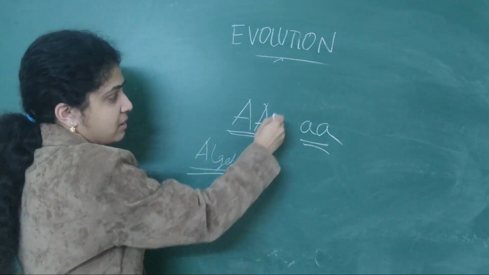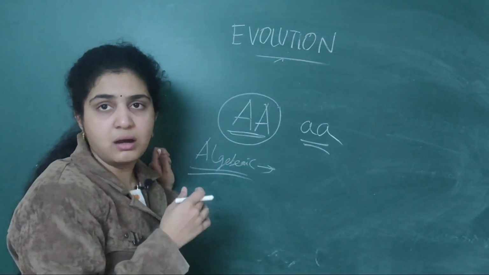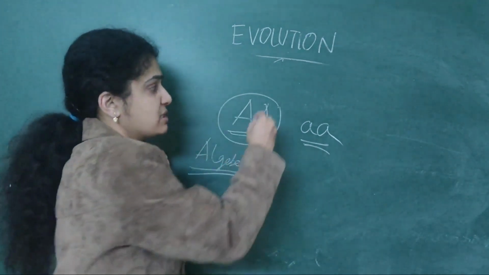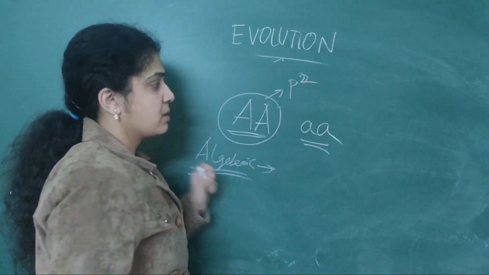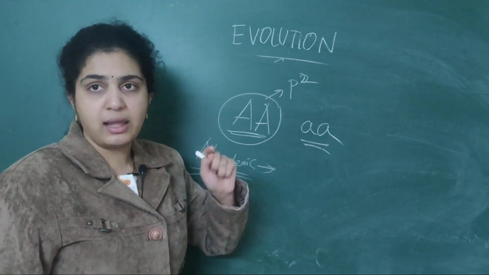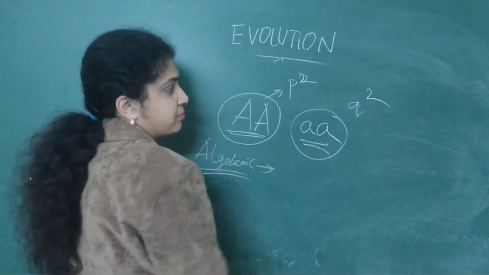Suppose for a population the allele is capital A, then he referred to the sum of individuals as p square. For another population it is small a, then he specified it as q square.